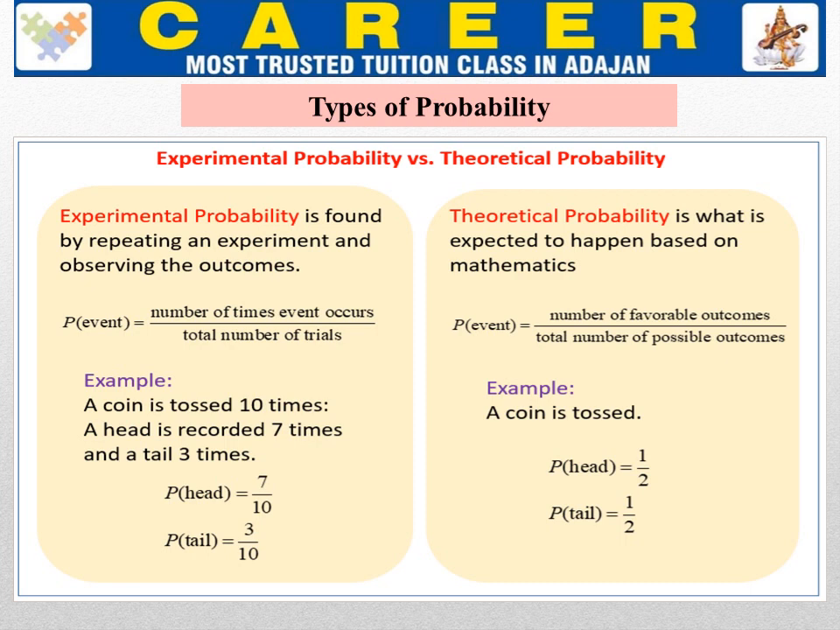For example, if a coin is tossed, then the probability of getting head is 1 by 2, because there are only two possible outcomes, either head or tail. So the probability of getting tail is also 1 by 2.